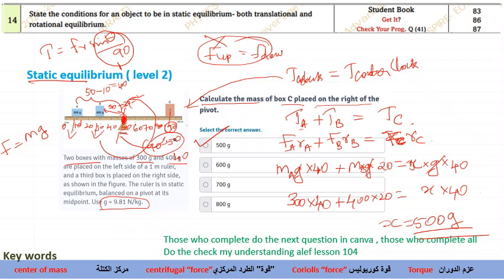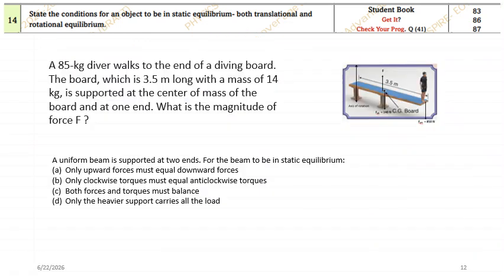Okay, now let us go to the next question. See, this is also a question connected with the same concept. Actually, they are not asking a calculation question. I think we can do it later, it will take time. They state the condition for an object in static equilibrium, but the problem they gave is practice question 41. Anyway, let me do it.